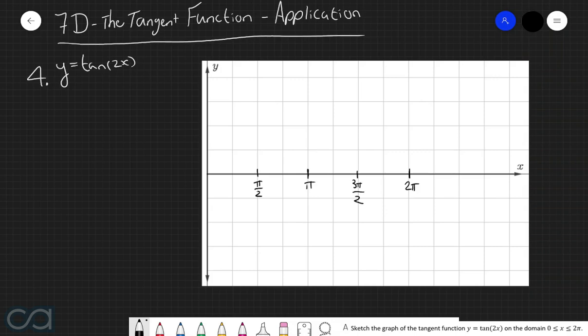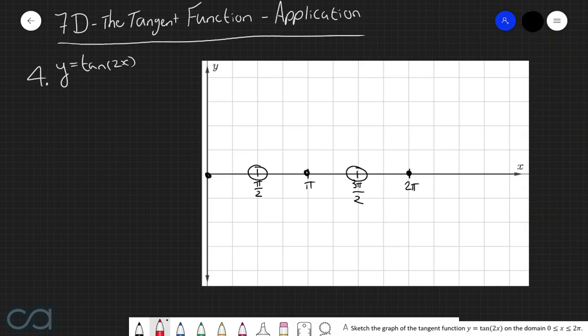And now the first thing that we're going to do is plot out all the important points for the basic tangent function of y equals tan of x. So for y equals tan of x, we know that we have an x-intercept at x equals 0, x equals pi, and at x equals 2 pi. And furthermore, we know that we have vertical asymptotes at x equals pi over 2 and x equals 3 pi over 2. So these vertical asymptotes I'm going to represent using hollow circles.